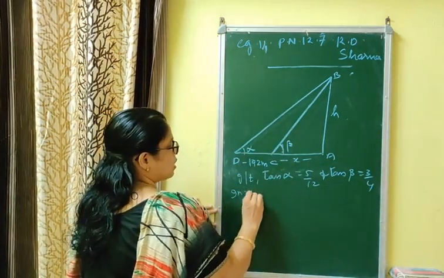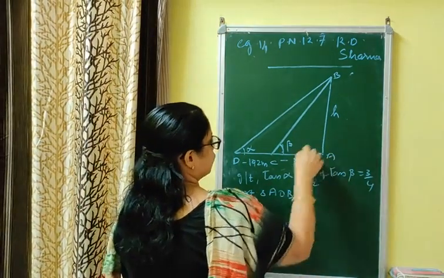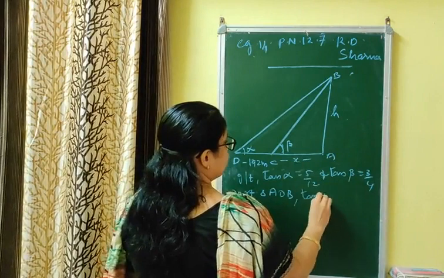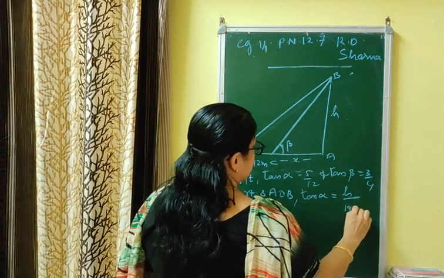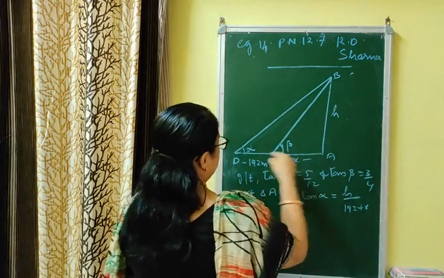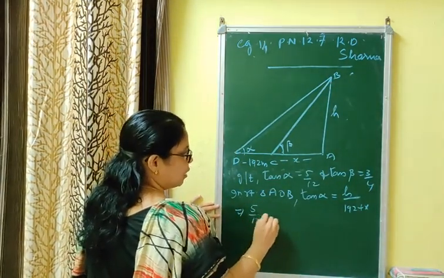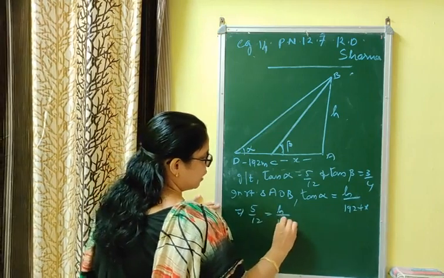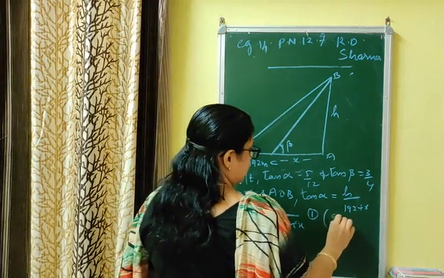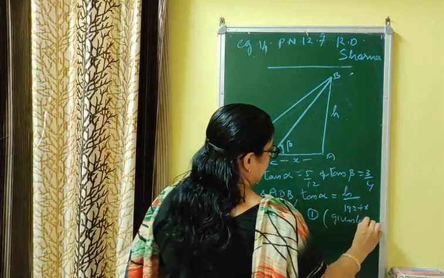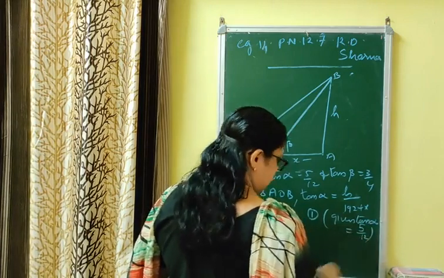In right triangle ADB, tan alpha, because perpendicular and base are known, is equal to h by 192 plus x, that means AB by AD. That implies tan alpha, given as 5/12, is equal to h by 192 plus x. That is equation number 1.